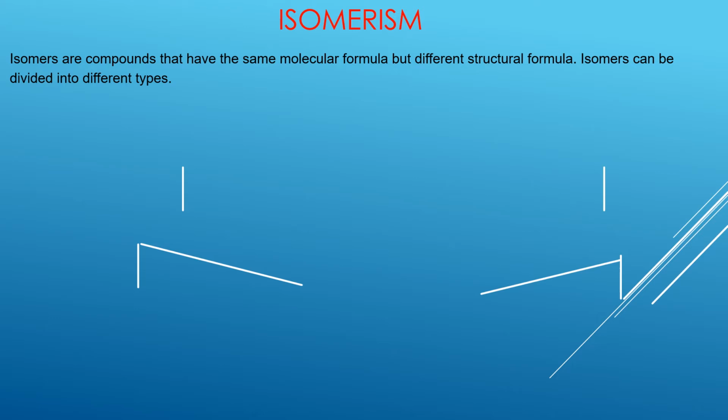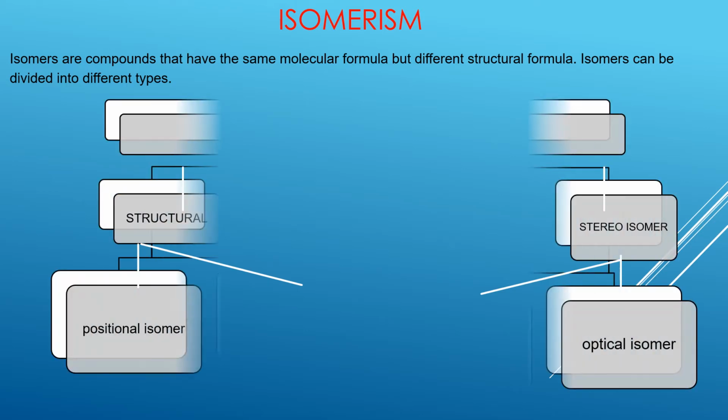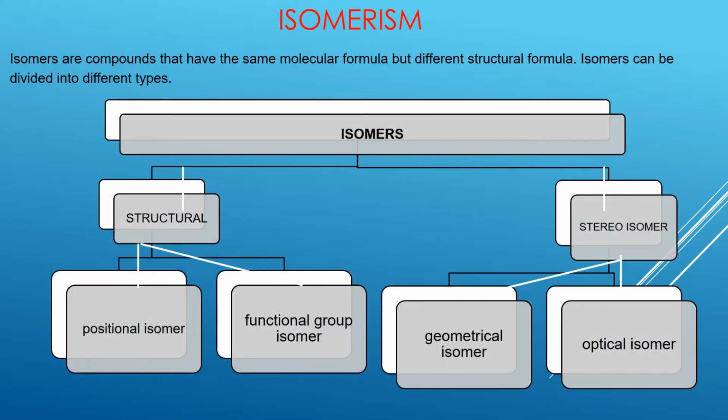Now let's study the different types of isomerism that are involved in organic compounds. Isomers are compounds which have the same molecular formula but different structural formulas. At this level, we are going to be looking at two major types of isomers, namely structural isomers and stereoisomers.